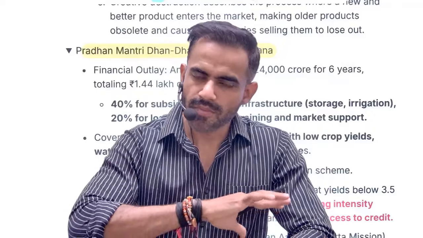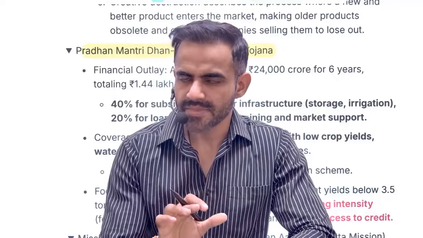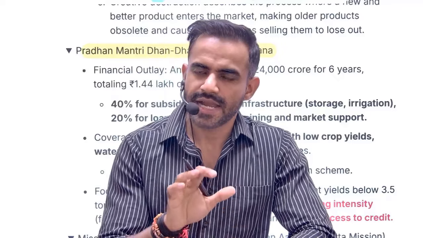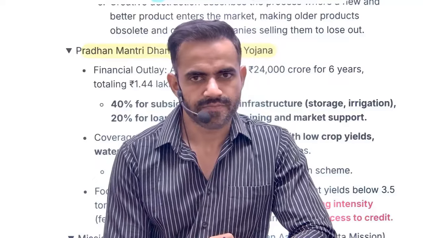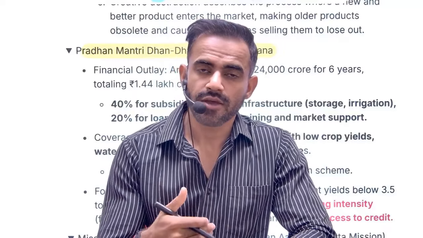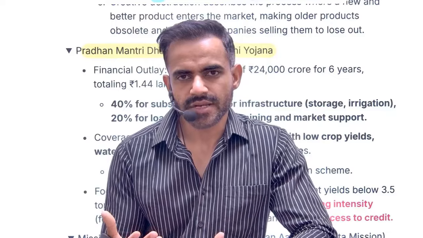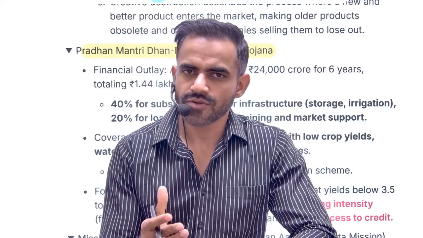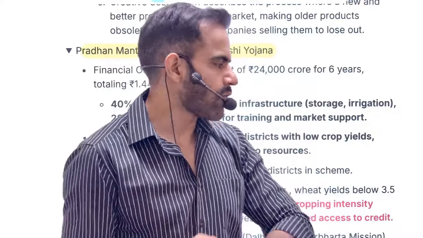Now understand, India's average is roughly 1.4. It simply means that on a piece of land in a year, not even two crops are cultivated. Why so? Because we don't have proper irrigation facilities. There is a heavy dependency on rainfall. So this Dhan Dhanya scheme tries to focus on the agriculturally backward districts of our country so that we can uplift them. That is the objective.